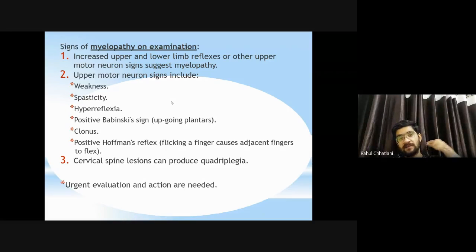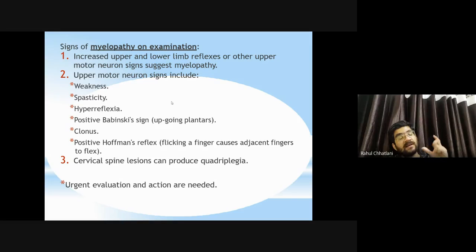Directly, if it goes posteriorly into the spinal cord, the central cord is compressed, the spinal cord is compressed, that will lead to what? Myelopathy, cervical myelopathy. Urgent evaluation and action are needed. If not, it will be a permanent disabling condition.